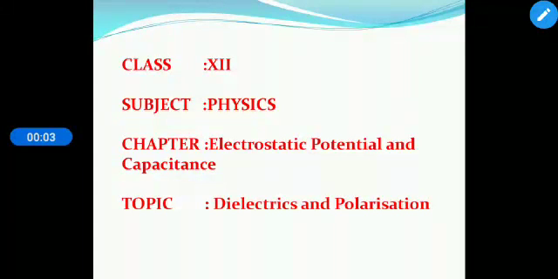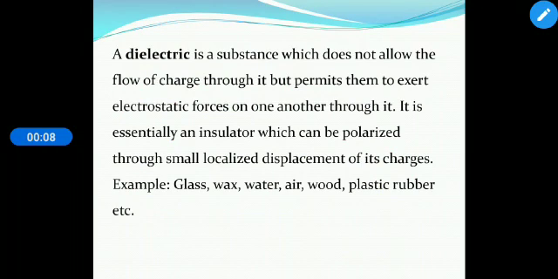Today's topic is dielectric and polarization. Dielectric, as you know, that the substances are divided into two types, conductor and insulator. Conductors have free electrons, insulators do not have free electrons. So insulators do not conduct electricity, but if on applying an electric field, induced charges are produced on the faces of the insulator, then such a type of insulator is called a dielectric.